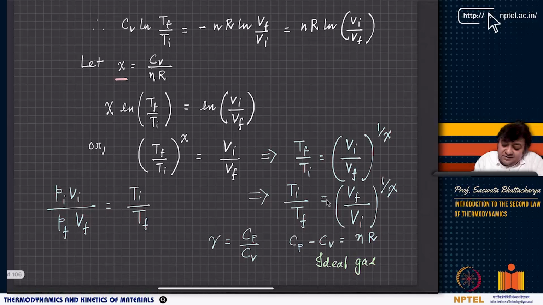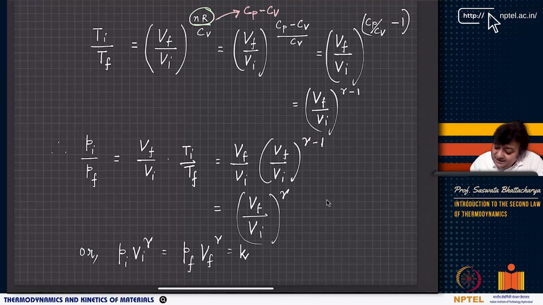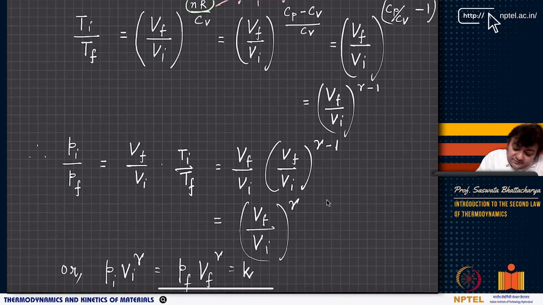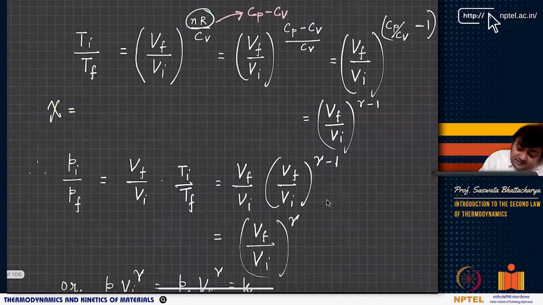Now what is the relation between chi and this? So chi equals Cv by NR, right?